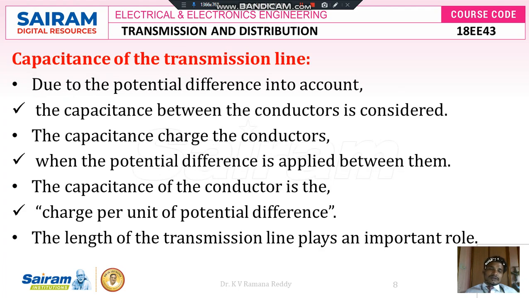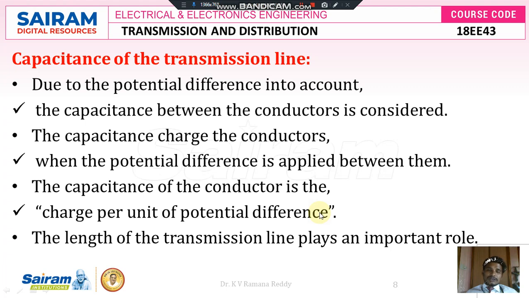Capacitance exists between two conducting plates which are separated by a dielectric medium. The dielectric medium is simply an insulating material such as paper, mica, wood or air. Air also acts as a dielectric medium, because in overhead transmission lines the two conductors, either line to line or line to neutral, are separated by a dielectric medium, and therefore capacitance exists. The conductors get charged when a potential difference is applied between them. The charge per unit of potential difference is called capacitance.